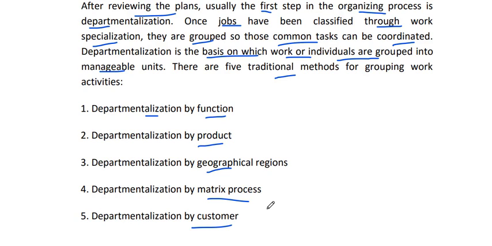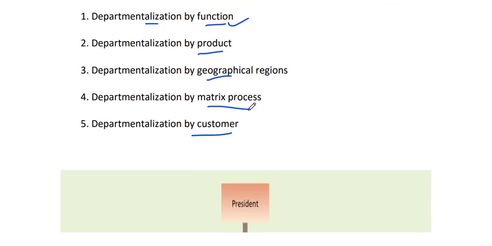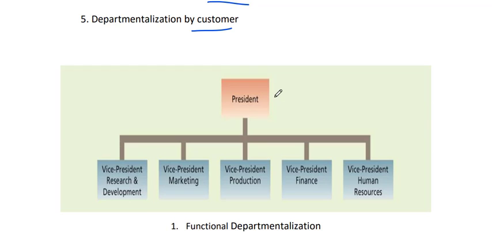There are 5 types of departmentalization: by function, product, region, and so on. Function, we already discussed under types of organization based on function, so this is also departmentalization by function. There is a main president or CEO of the organization, and at the bottom we have the vice president of research and development, R&D department, and the vice president of marketing department.